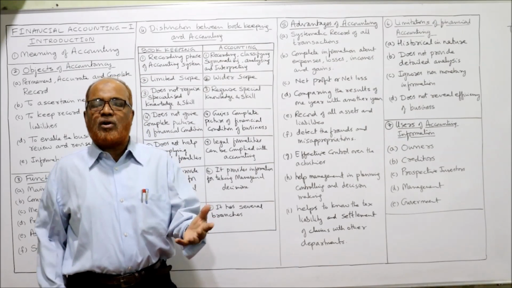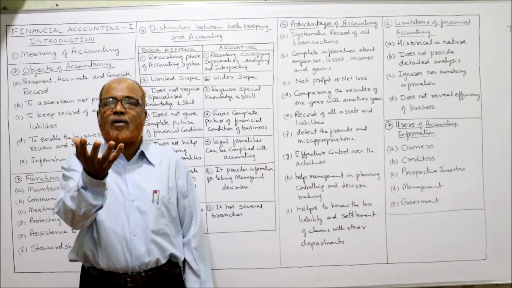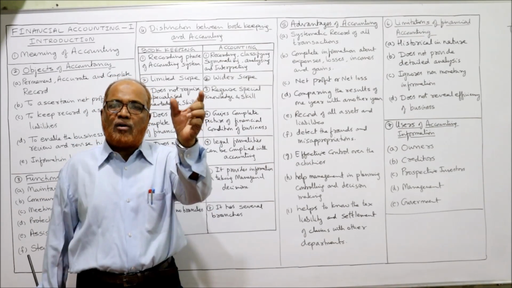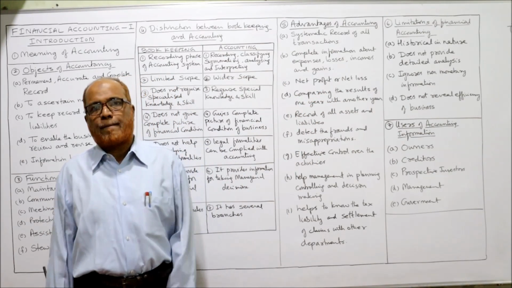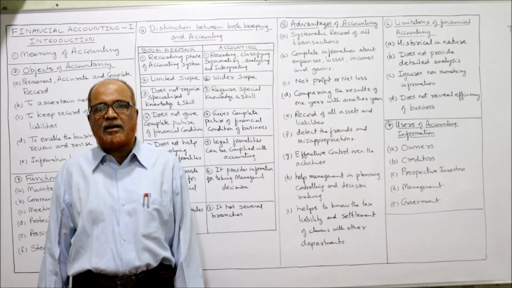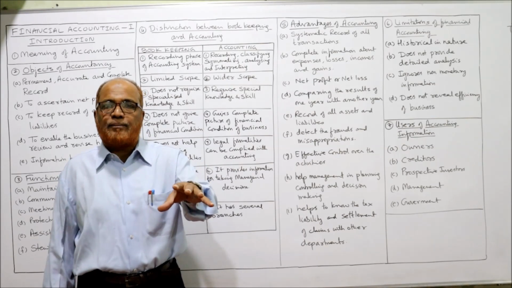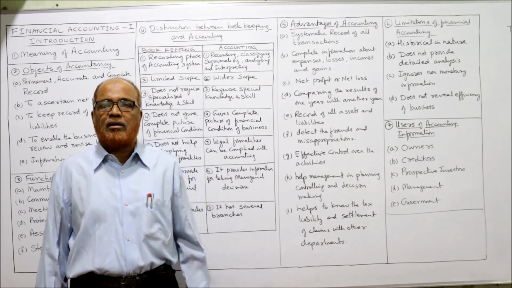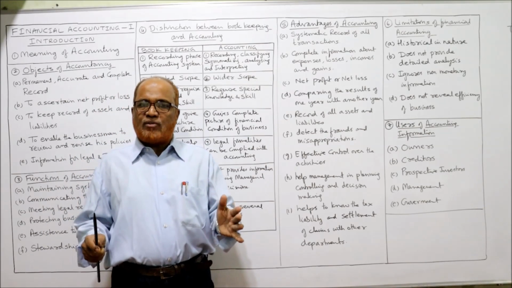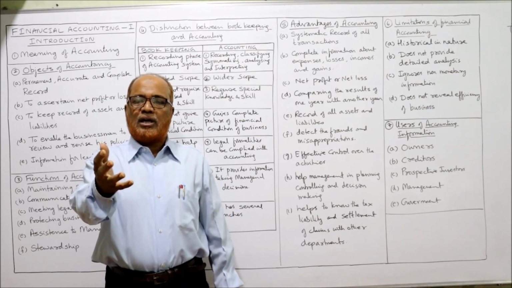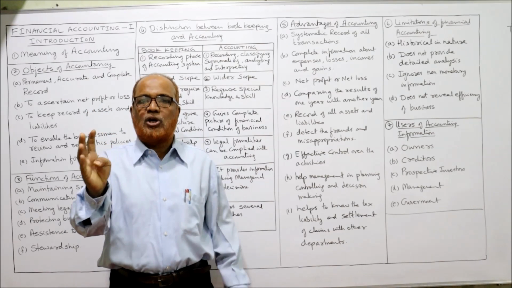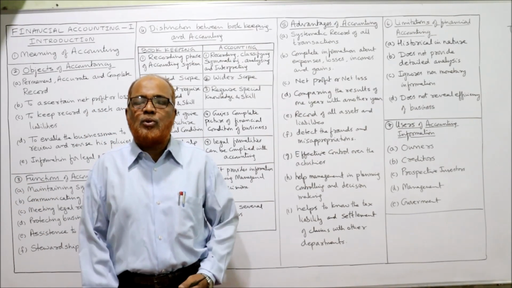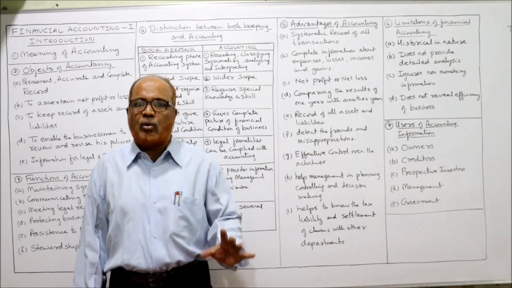So every business wants to keep a record of all the assets and the record of all liabilities, the amounts due to outside parties, and the capital, the amount invested by the owner. So the advantage of accounting is it will keep an up-to-date record of all assets, liabilities, capital, so that the financial position of the business can be known.